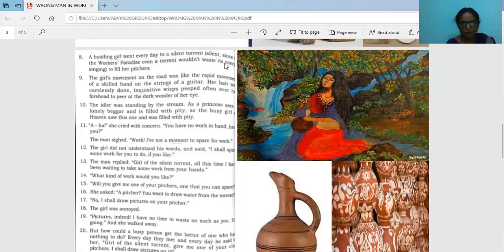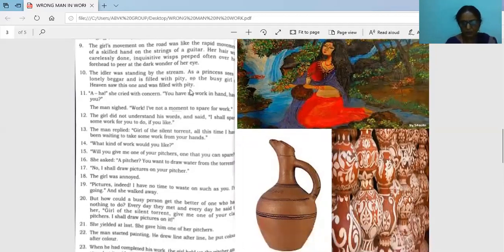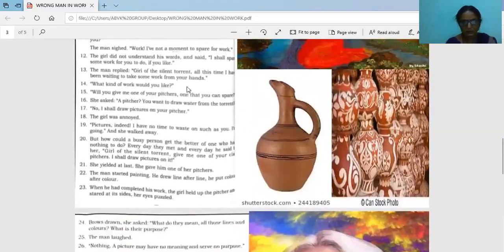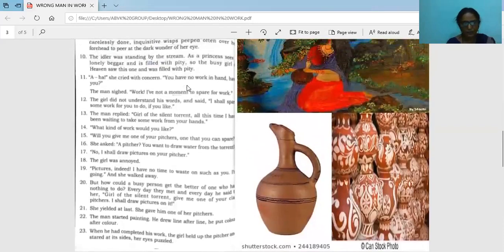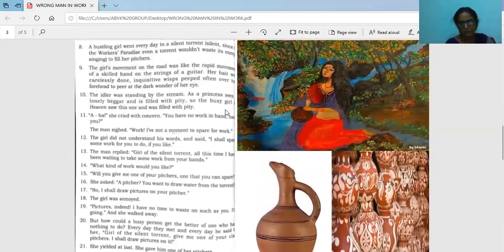For what? To fill her pitcher. So this is the pitcher, a pot used for collecting water. The girl's movement on the road was like the rapid movement of a skilled hand on the strings of a guitar. You might have seen a musician, when he plays his instrument, how he moves his hand fast on the strings of the guitar. So here she was going like that. The speed she was going was compared to the strings of a guitar.